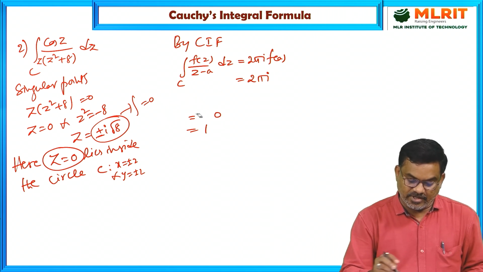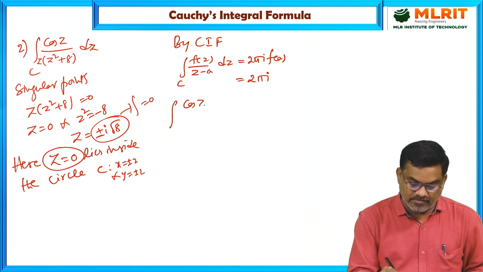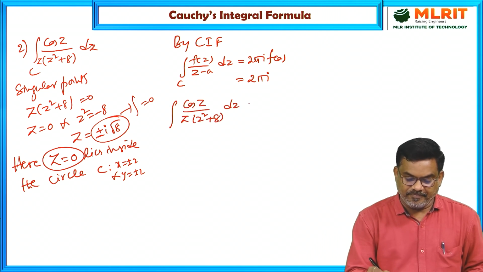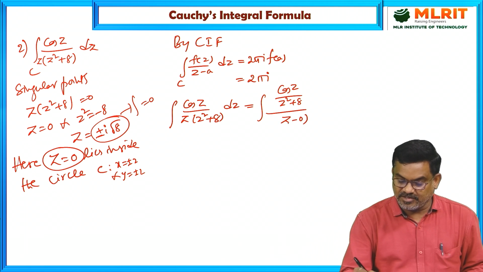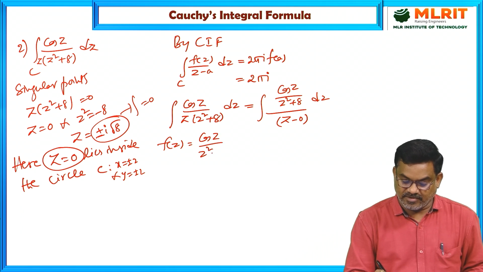Here we need to rewrite this function. So what is the given function? Cos z by z into z square plus 8 dz. This is equal to the line integral of cos z by z square plus 8, whole divided by z minus 0, dz. So f of z is cos z by z square plus 8.